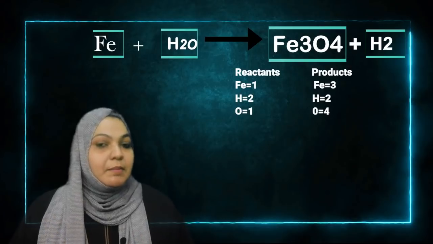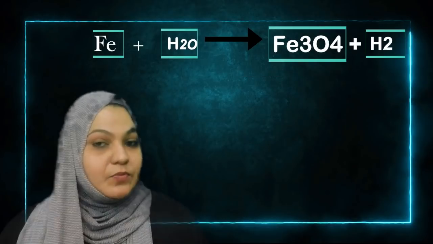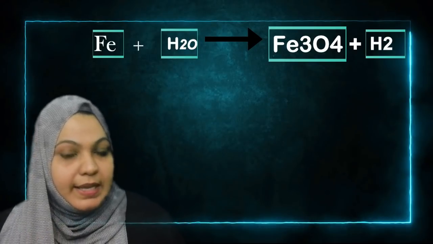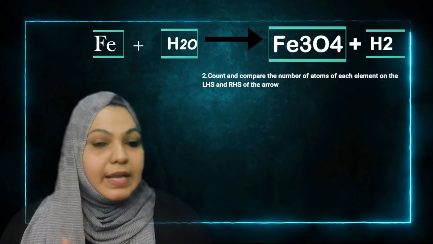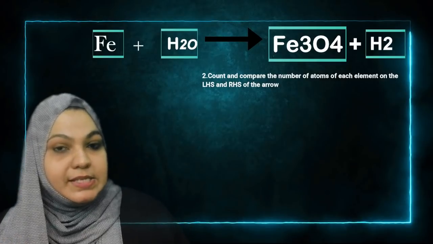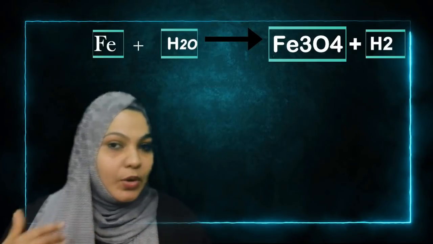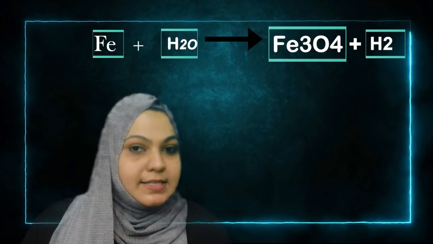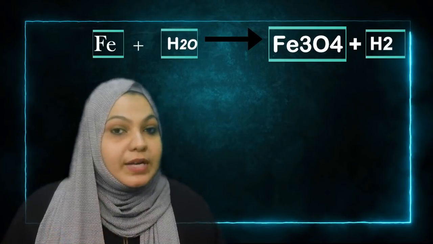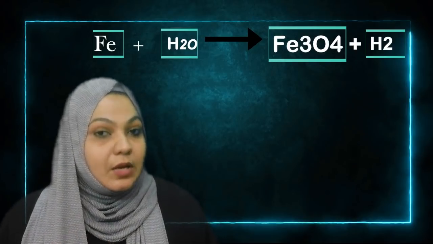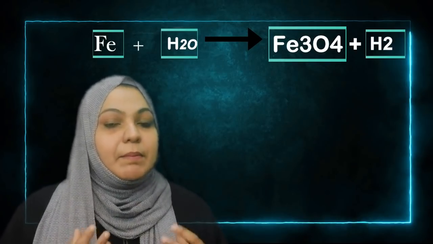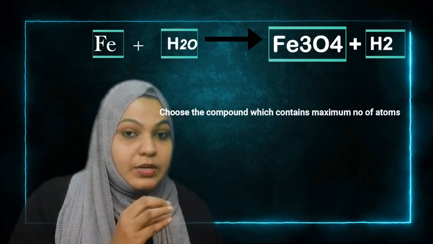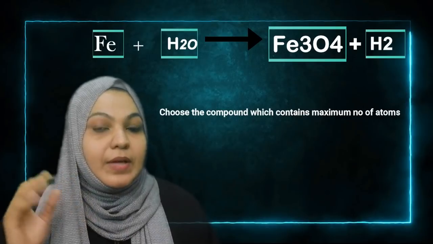Now we have to start balancing the chemical equation. First, what did we do? We drew the boxes around each formula. Secondly, we counted and compared the number of atoms of each element present in the reactants and products. So that we finished. Now we are in step 3. It is often convenient to start balancing with the compound that contains the maximum number of atoms. That means you have to choose the compound which contains the maximum number of atoms.